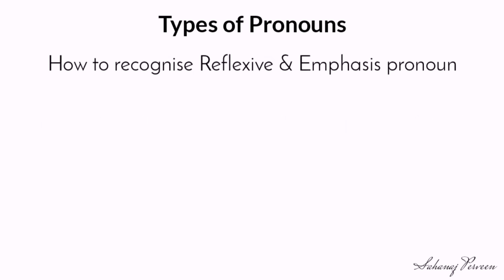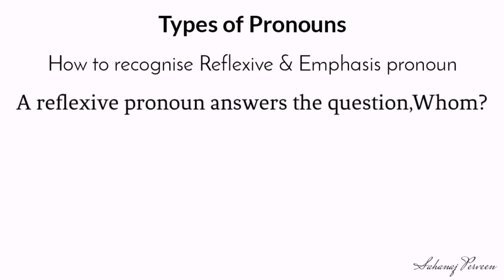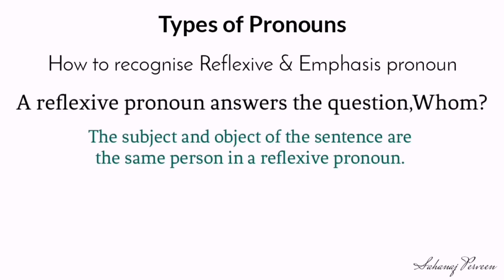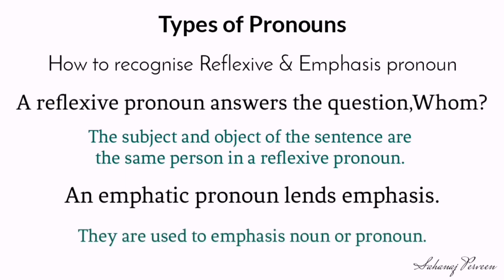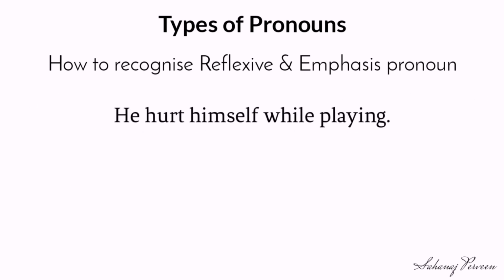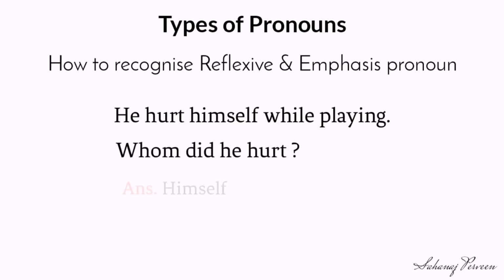How to recognize a reflexive and emphatic pronoun? A reflexive pronoun answers the question whom, and the subject and object of the sentence are the same in a reflexive pronoun. An emphatic pronoun lends emphasis. They are used to emphasize a noun or pronoun. Look at the example. He hurt himself while playing. Whom did he hurt? Himself. So the word himself is a reflexive pronoun.